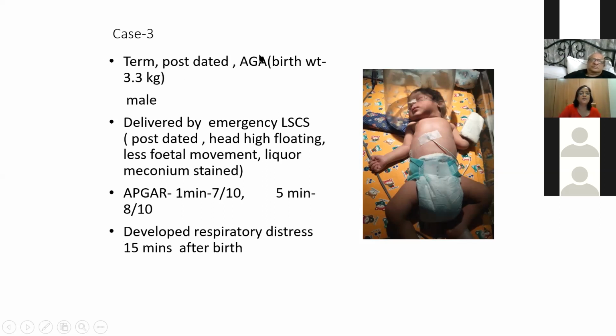So a term post-dated AGA, birth weight of 3.3 kg male, who was delivered by emergency LUCS. It's an old case, 2 to 3 years back. Here we are using an oxygen hood, you can see. The head was high floating, less fetal movement, liquor was meconium stained. The Apgar was 7/10 at 1 minute, and 8/10 at 5 minutes. Developed respiratory distress 15 minutes after birth.